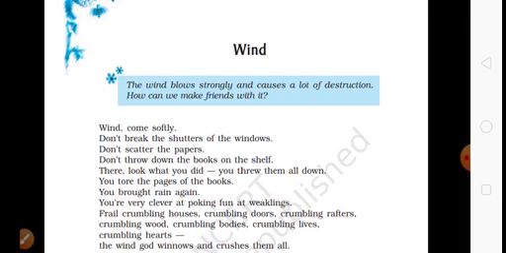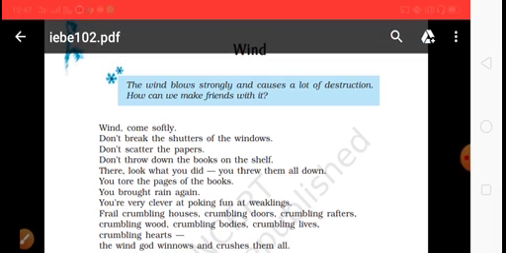At the beginning of the poem, the poet is complaining to the wind. What happens if the wind is turned into a storm? What happens if the storm attacks the earth or the heavenly beings? What are the consequences of a storm? All these things are mentioned over here. It breaks the shutters, it scatters the papers, it throws down the books from the shelf, it tears the pages. All these are the destructive qualities of the wind.